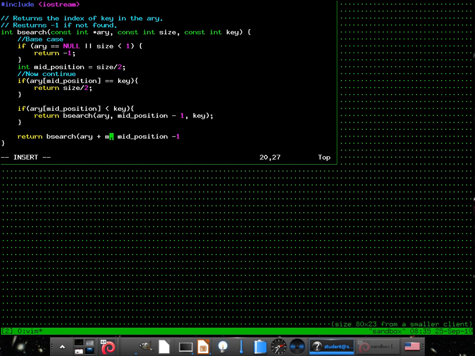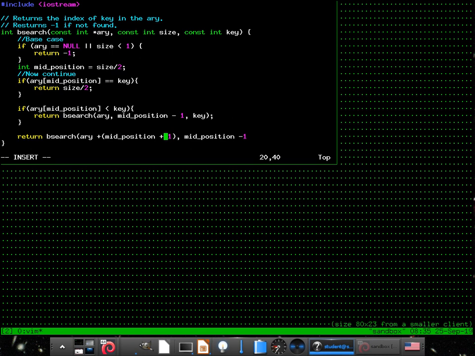So we need to say where the midsection is going to be. Mid position. So that would point to the 1. That's not quite what we want. That would point back to the 0. Oh, plus 1. Yeah, plus 1. Yeah. There we go. Yeah, that'll work. We don't need the parentheses, but that's fine.